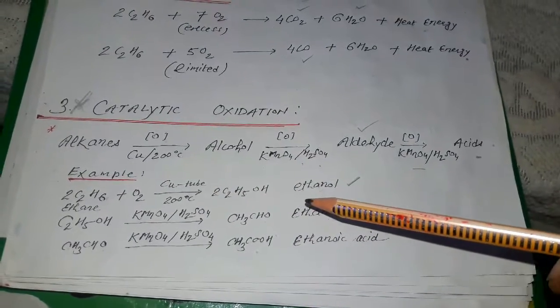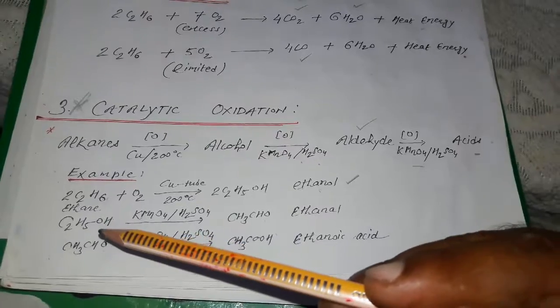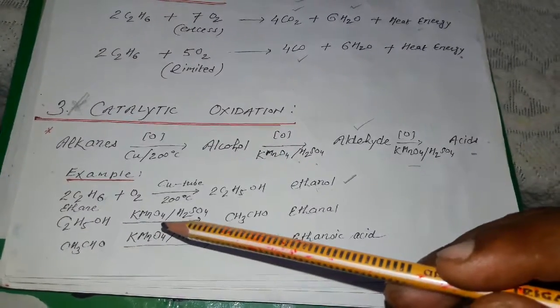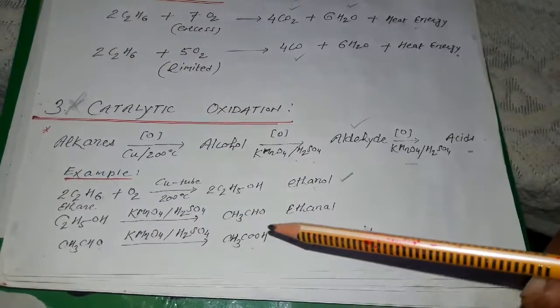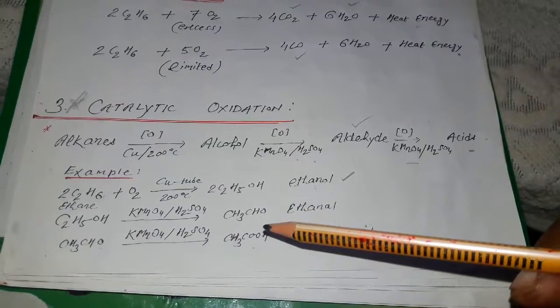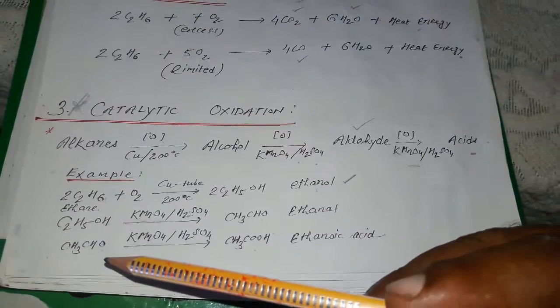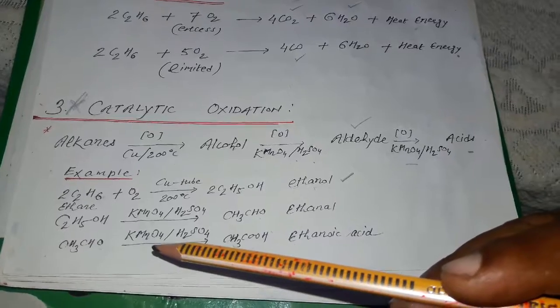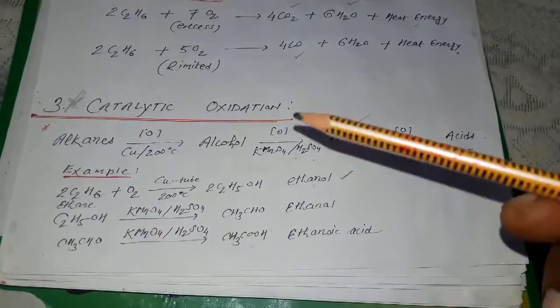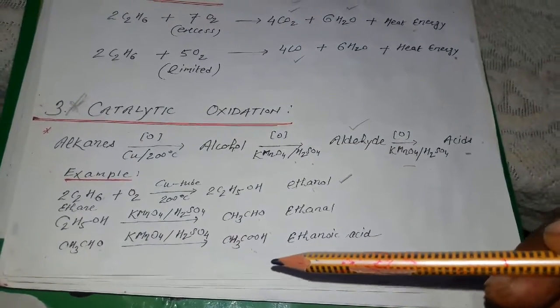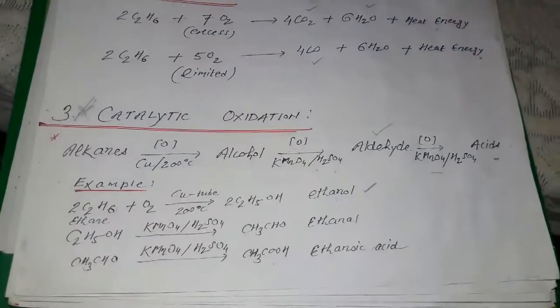So ethanol, ethyl alcohol, is produced, and when ethyl alcohol is again oxidized with acidified KMnO4, acetaldehyde or ethanal is produced, and ethanal when again oxidized with strong reagent acidified KMnO4 produces acetic acid or ethanoic acid.